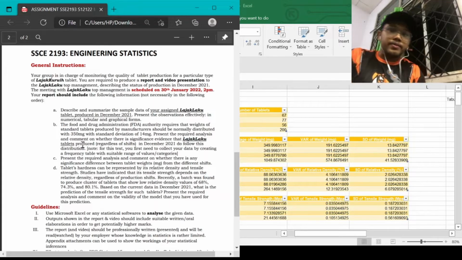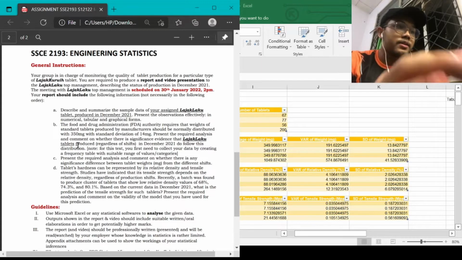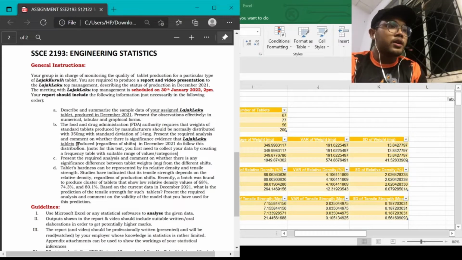Today my name is MOHD ZABRI and I am the representative for part A of the assignment that is assigned to us. My group mates consist of ABDULLAH HALILI, IQBAL, and also HAZIQ. But first and foremost, I want to apologize because right now I'm having a sore throat, so I have a problem with my voice.